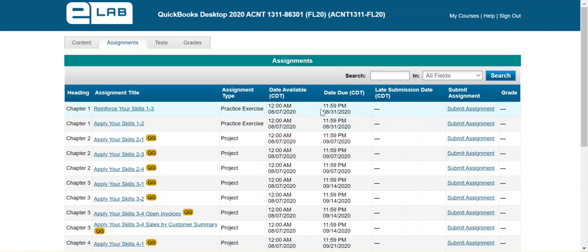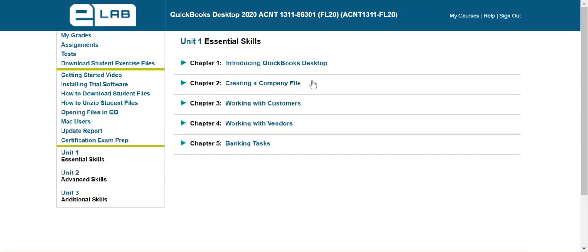So when I'm in eLab, this is what it looks like. This is your course right here. So I've gone, first of all, let's go to the Content tab. Under the Content tab, you'll notice there's lots of things over here, one of which is Download Student Exercise Files.